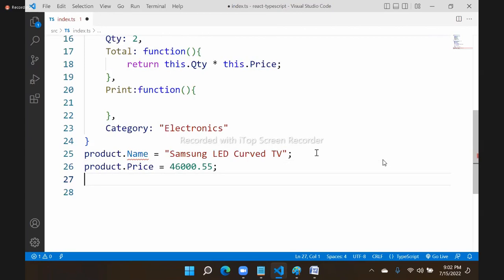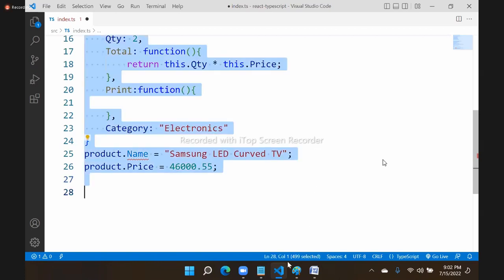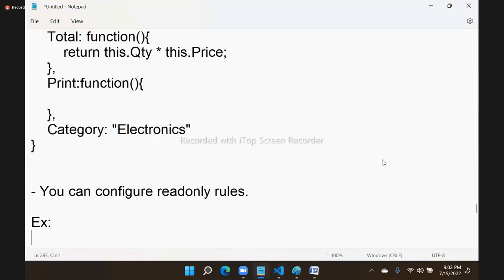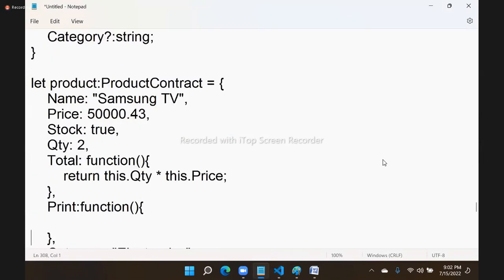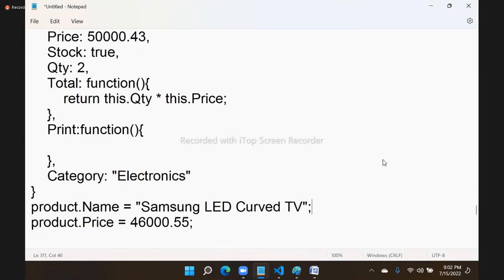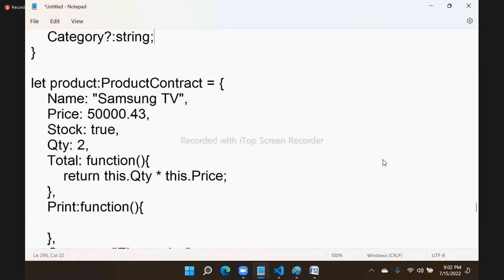So that means why you need a rule, so that it will not allow to change the values. Once initialized, they are fixed. That is the concept of read-only rules. This will be invalid, because it is read-only. Name, once you initialize, you cannot assign. These are read-only rules.